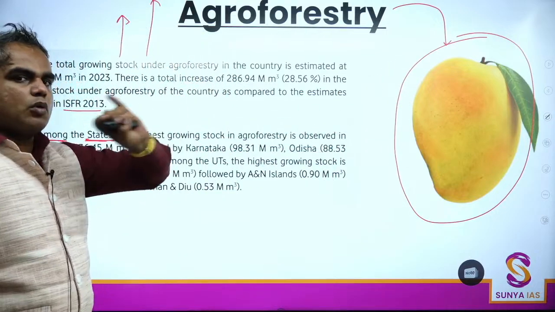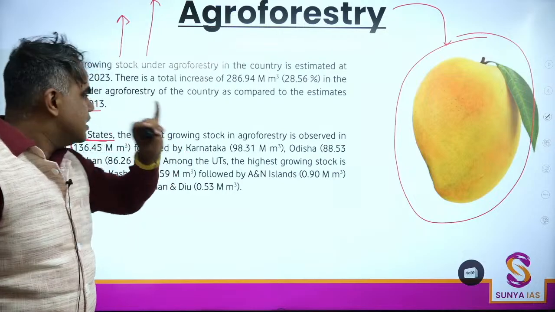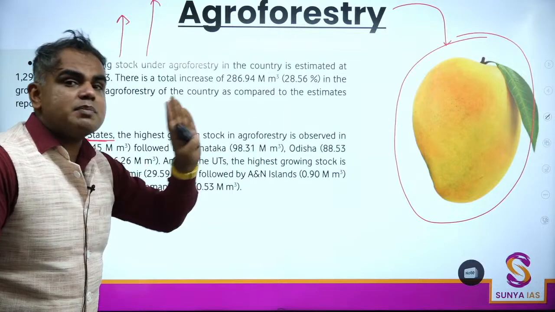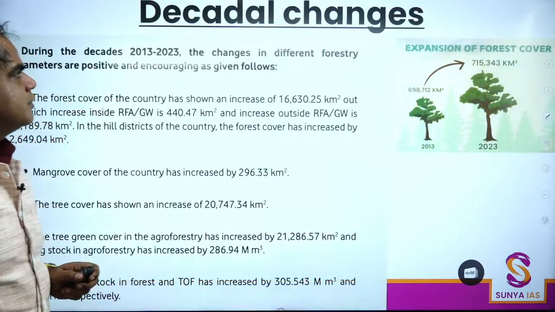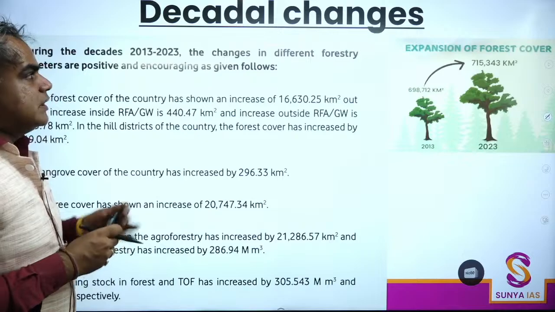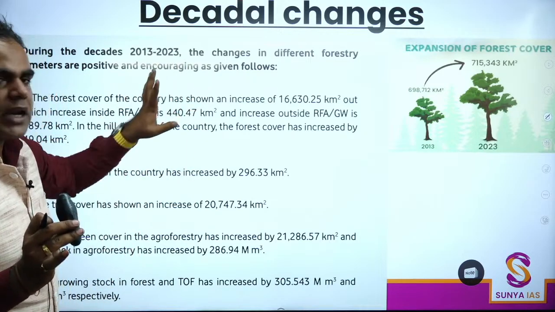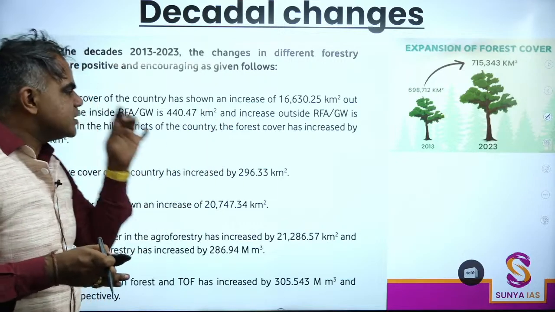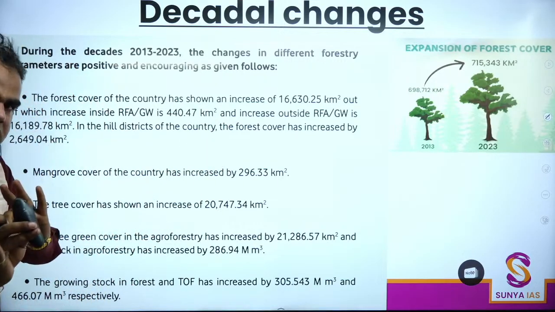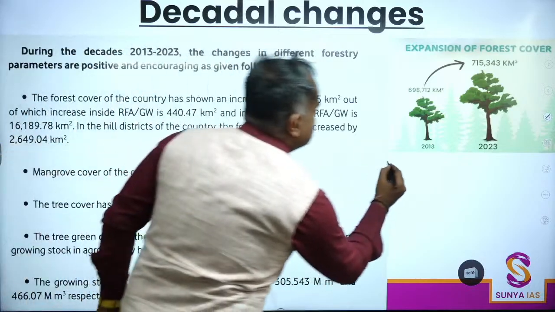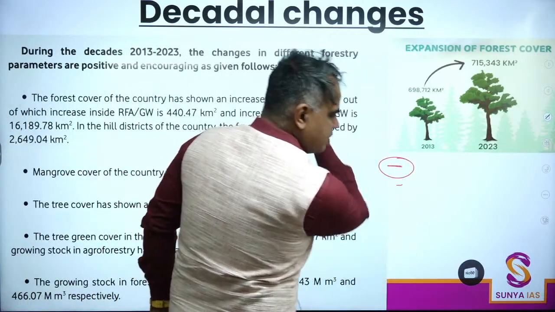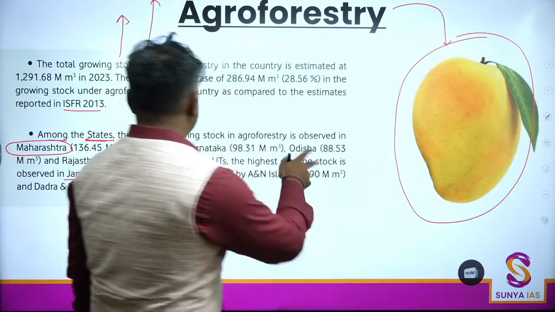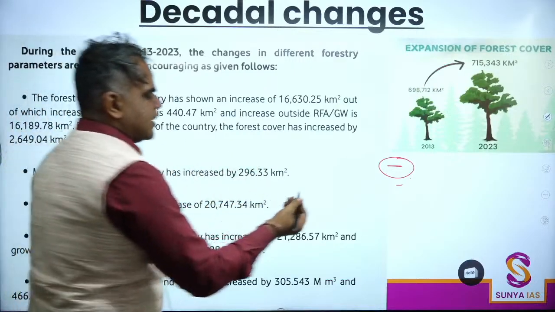Okay, so agroforestry में only three things. One, increase has happened in the last 10 years. Second, in states Maharashtra, in UT it is Jammu and Kashmir, whereas it is mango. Okay, the maximum. अब 10 साल में क्या changes हुए हैं? This report also tells you, because earlier we were doing only the changes in the last 2 years. In 10 years, mostly everything has increased. But what has decreased, I'm writing a minus, is what we just saw. In the 10 years, अभी उसको आगे लिख लेंगे यहाँ पे. In fact, I can write it here itself.